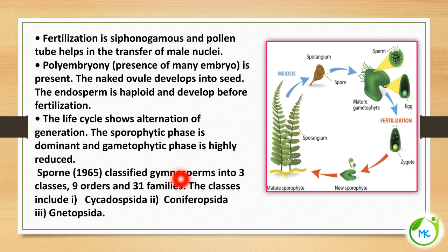Sporne classified gymnosperms into 3 classes, 9 orders, 31 families. The names of the classes can be asked in 2 marks. The classes are Cycadopsida, Coniferopsida and Gnetopsida.